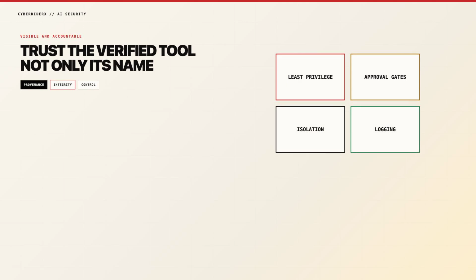MCP tools can make AI agents dramatically more useful. They also place external metadata inside the agent's decision process. Verify provenance, pin manifests, restrict permissions, and gate execution. Monitor every change that can alter tool selection or behavior.